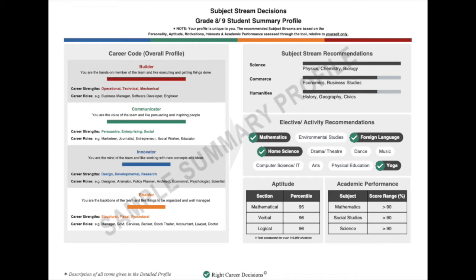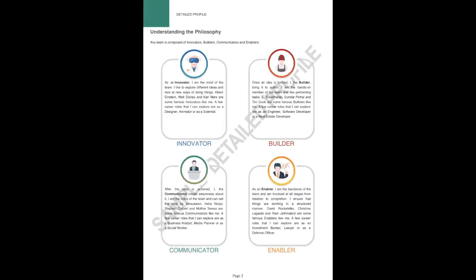Now, on the right hand side, we have the subject stream recommendation, the electives or activities, aptitude scores, and academic performance. We recommend the subject streams and activities by taking into account your personality, aptitude, motivation, and interest. Let's go through the detailed profile and understand the output better.